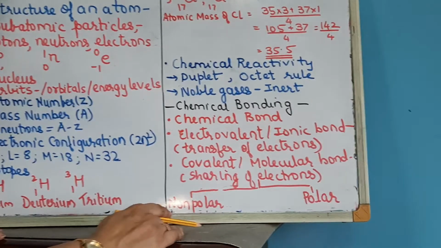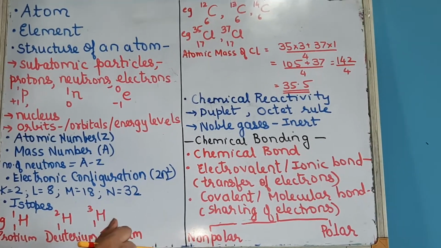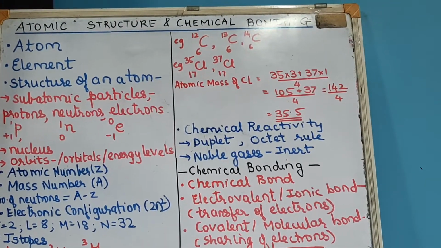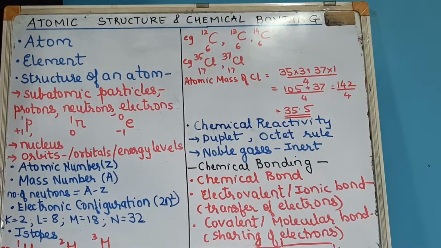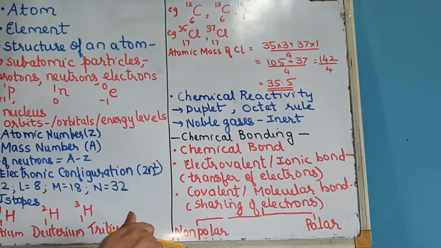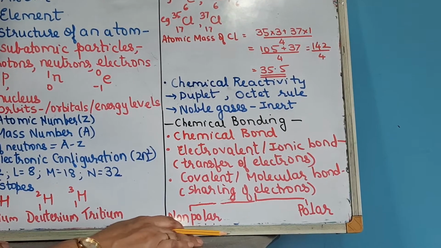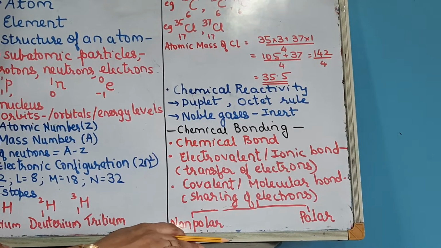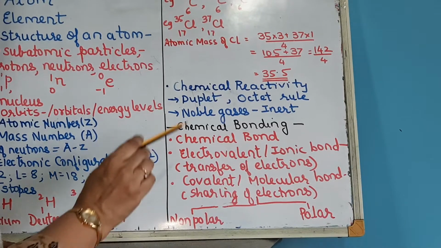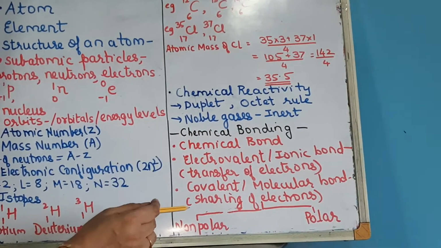In order to achieve stability, it will gain 1 electron. It already has 7 electrons in the valence shell, so it will gain 1 electron and achieve the electronic configuration of 2, 8, 8, which is the electronic configuration of argon. That is what is called the duplet rule and octet rule.